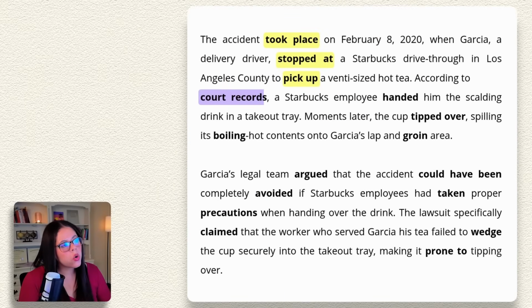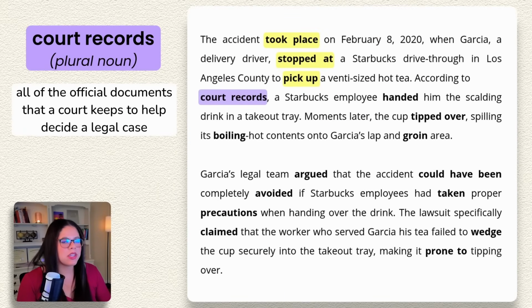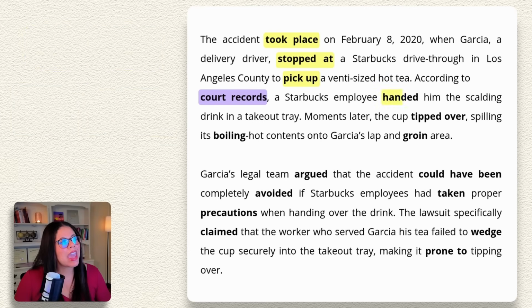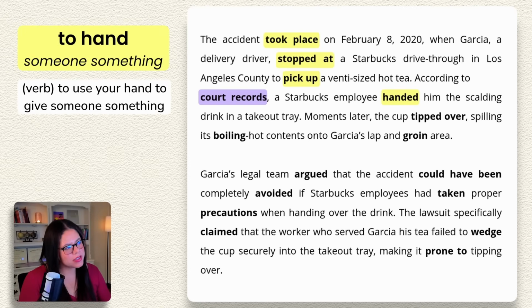Okay, next we have court records. So these are the official documents, transcripts, and all of the papers that a court keeps to help decide this legal case. To hand someone something is basically the same thing as to give someone something, but it's more specific because you are using your hand.